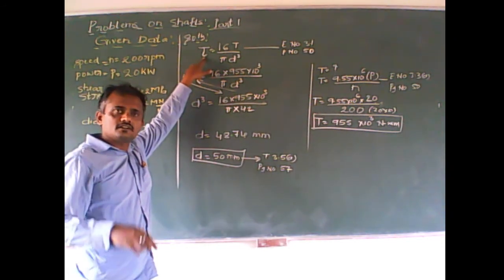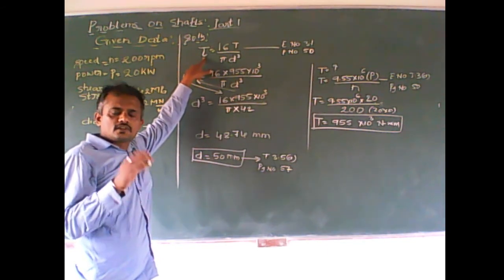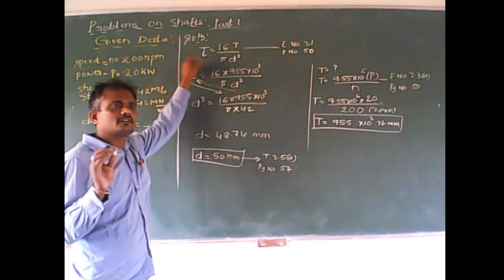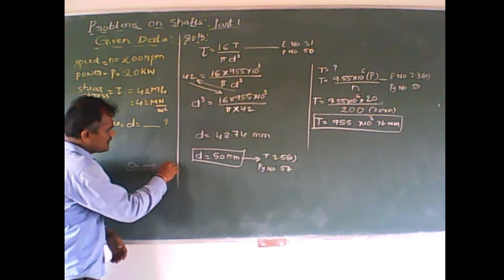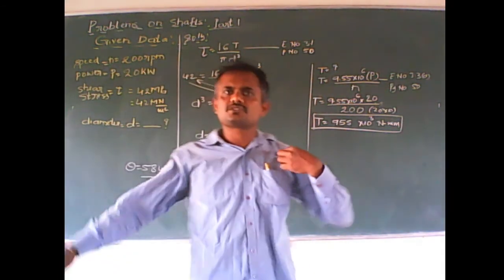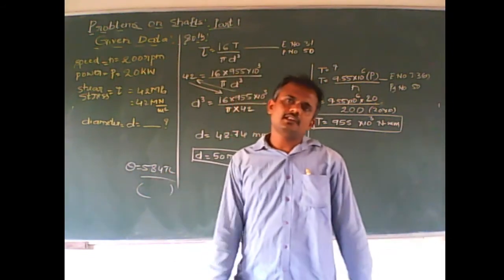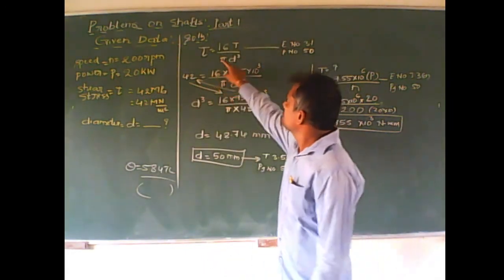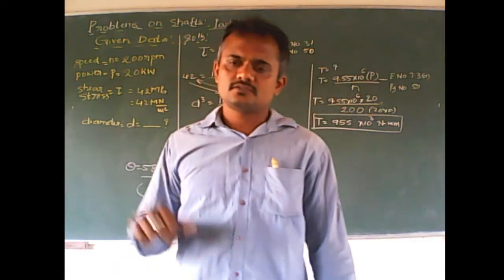Suppose if it is rigidity, I mean C value, G value or theta or length are given, at that time you can use theta equal to 584 TL upon something. You have to make use of this equation only when theta, length and G value are all given. So this is a very simple problem considering the strength, that is, what kind of strength? Shear strength. So take down.